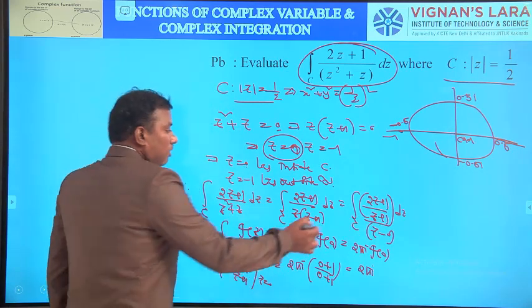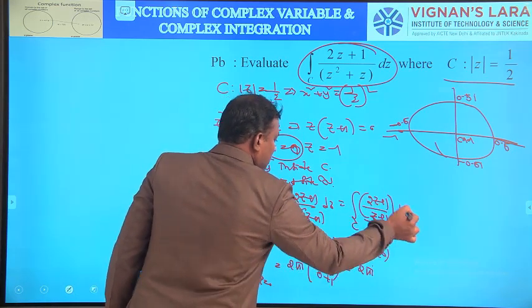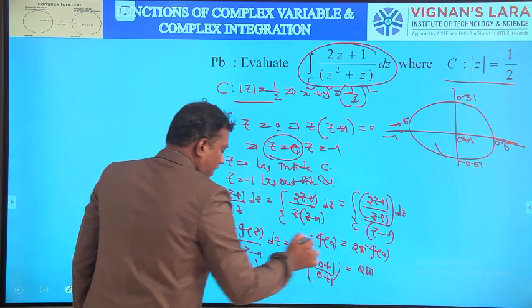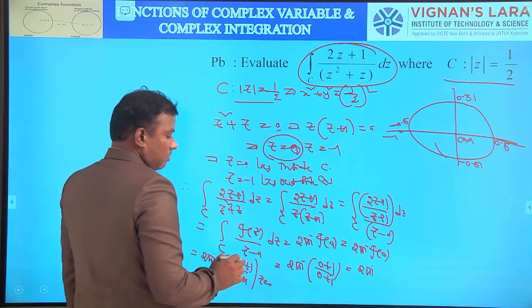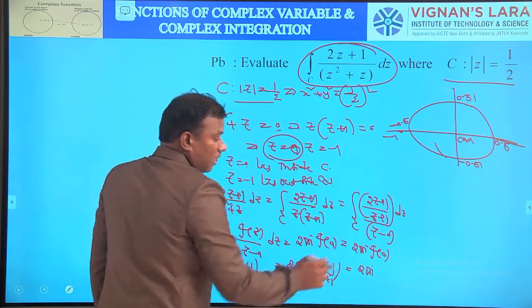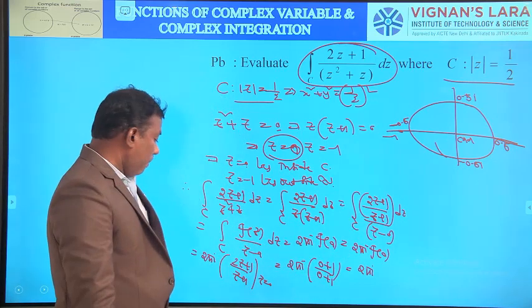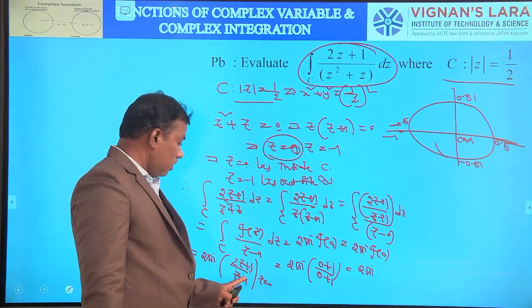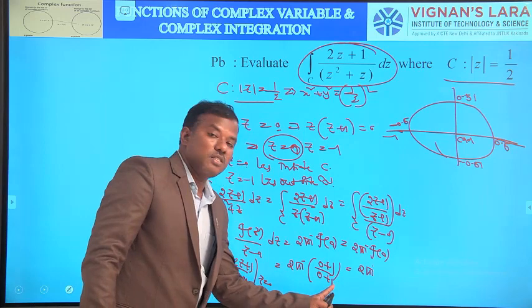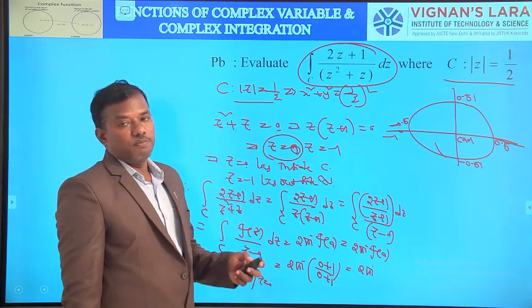This is of the form integral over C of f(z)/(z - a) dz. So what is a? a is 0. What about f(z)? f(z) = (2z + 1)/(z + 1). It is equal to 2πi times f(a), that is 2πi times f(0). That is equal to 2πi times (2z + 1)/(z + 1) at z = 0. It is 2πi times (0 + 1)/(0 + 1), that is equal to 2πi. That is the total integration value.